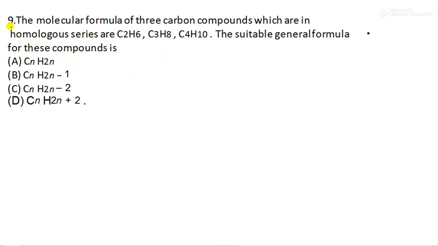Okay, question number 9: the molecular formula of 3 carbon compounds which are in homologous series are C2H6, C3H8, C4H10. The suitable general formula for these compounds is dash. So just compare with those 3 formulas, CnH2n+2. If you start with this, if n is 2, what is H? 2 times 2 is 4, 4 plus 2, 6. H is 6.